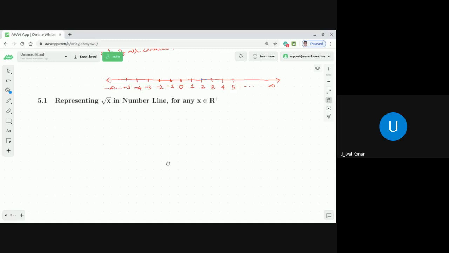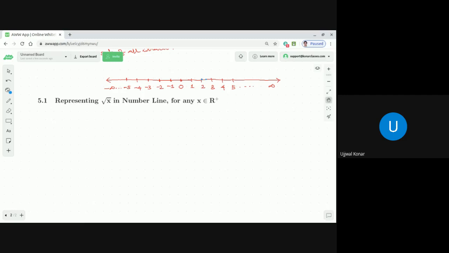Representing the square root of x in the number line for any x belonging to R plus. If you see, dear students, there is a plus. That means it has to be a positive real number, because the moment it is negative, the square root of a negative number is not in the domain of real numbers. It is called an imaginary number, which we are not going to discuss now, as it is beyond our scope at this moment.